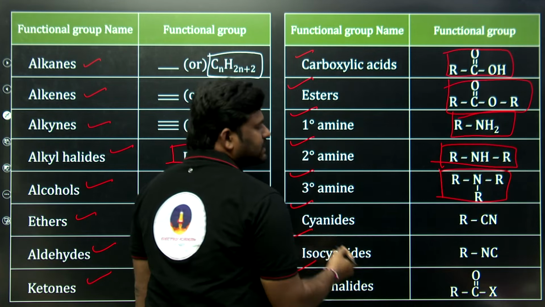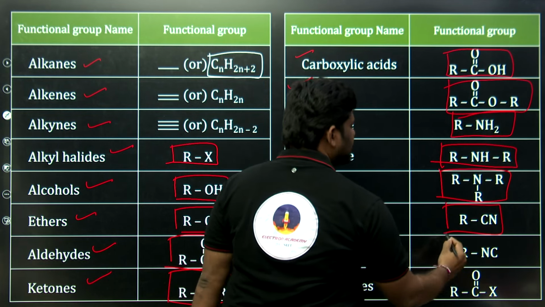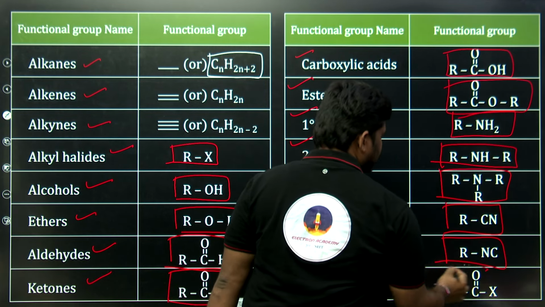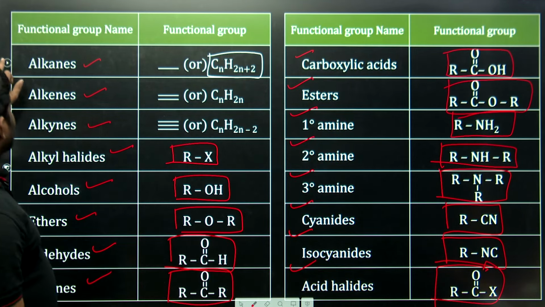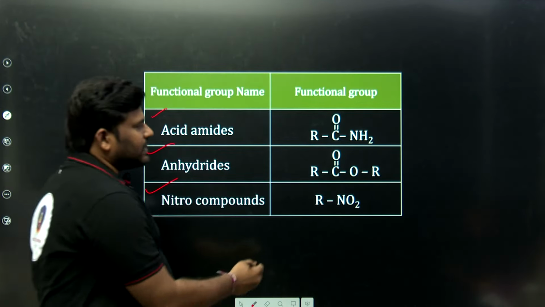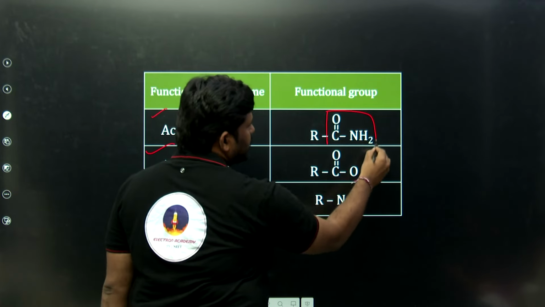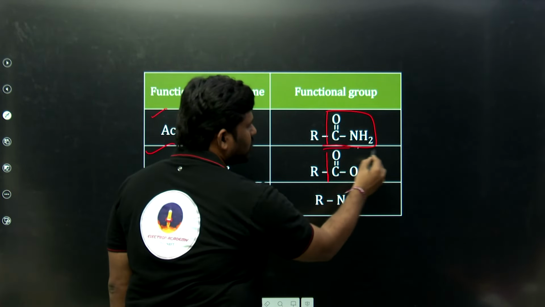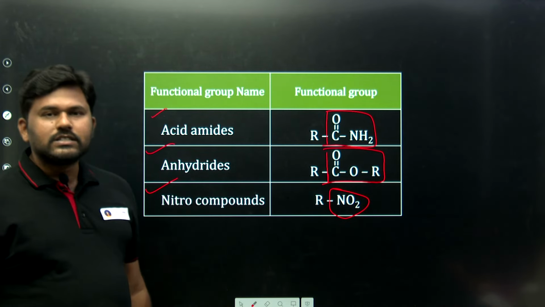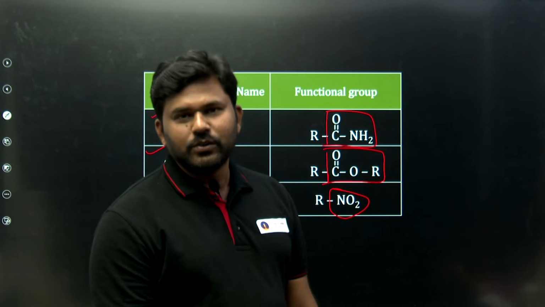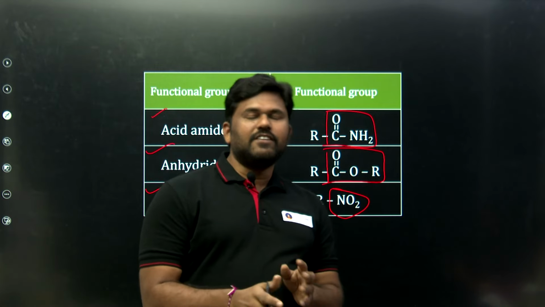RNR will be tertiary amine. RCN will be cyanide. NC will be isocyanide. C double bond OX means acid halide. Next, C double bond O NH2 will be amide. C double bond O OR, ester. NO2 will be the nitro compounds. So this is about the functional groups in detail.